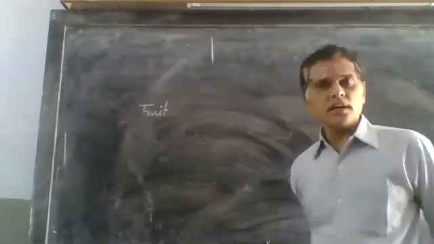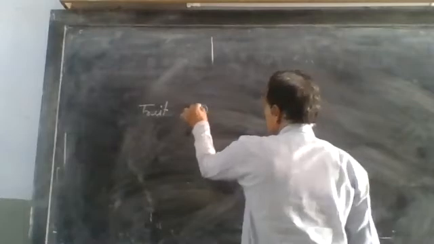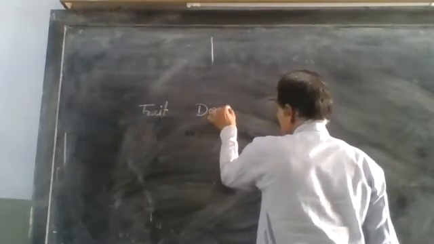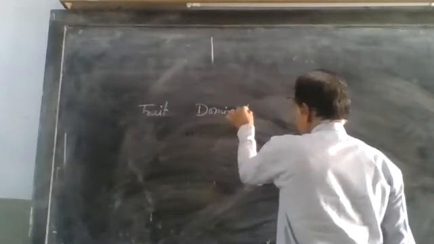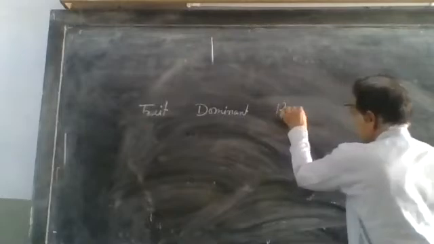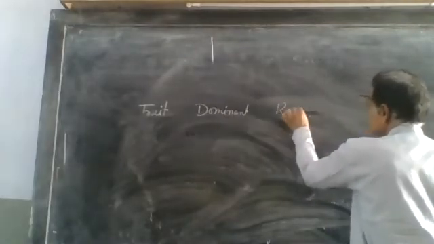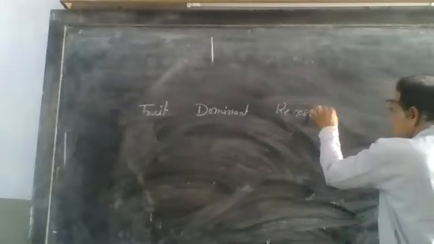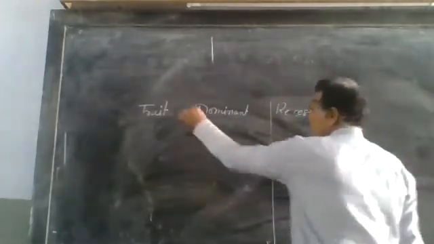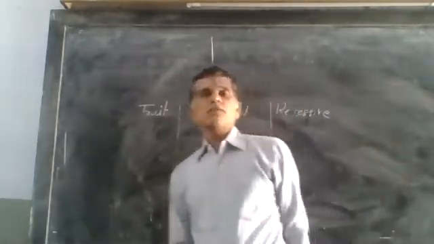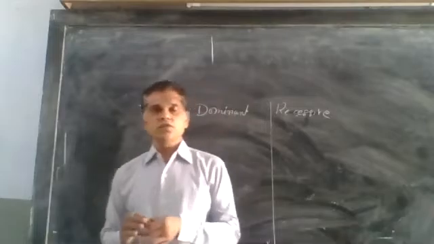Out of them, one is dominant and another is recessive. What is dominant? What is recessive?